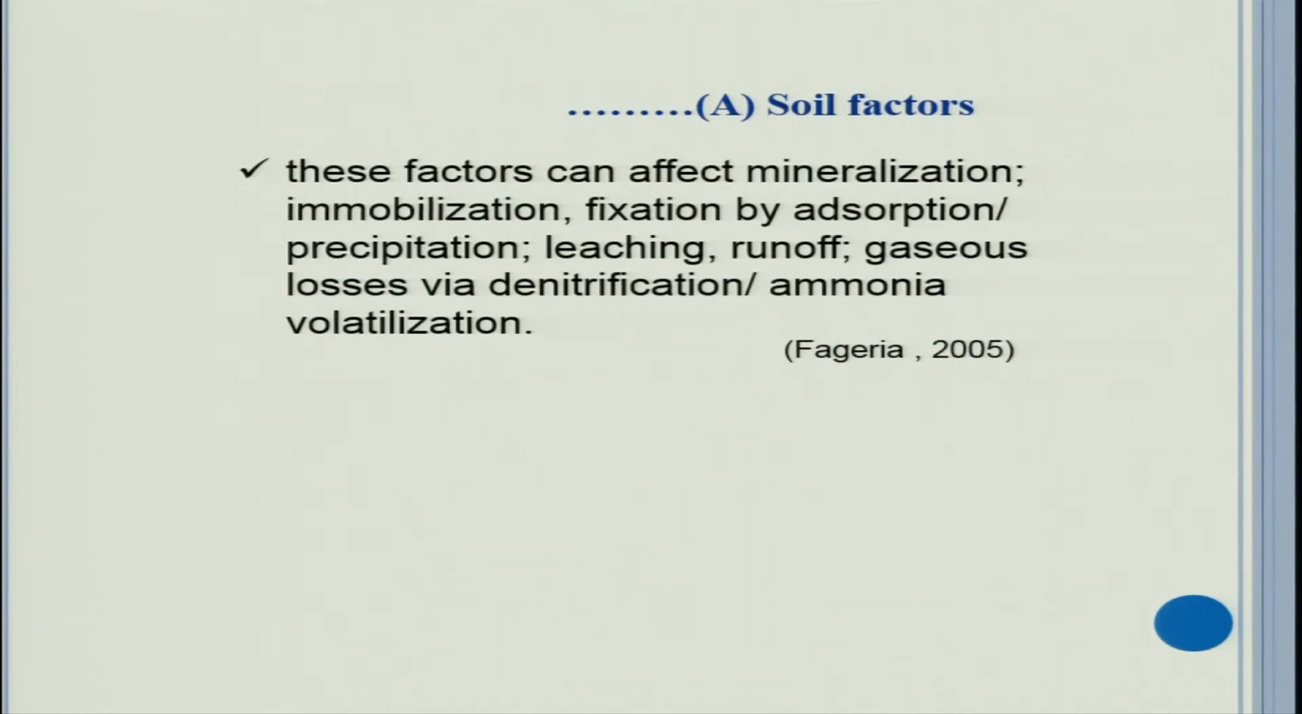So, these factors can actually affect mineralization, immobilization, fixation by adsorption, precipitation, leaching, runoff, gaseous losses via denitrification and ammonia volatilization. So, all these physical and chemical properties which are not good will affect these kinds of processes, which will reduce the nutrient use efficiency.